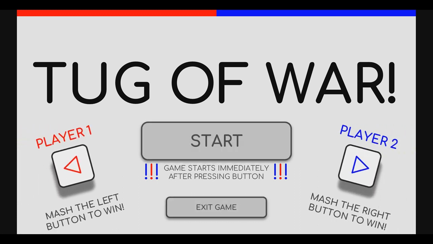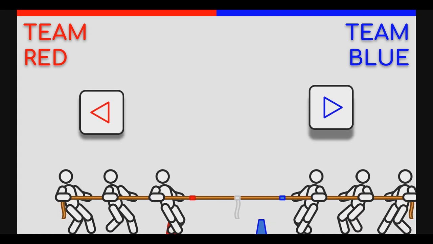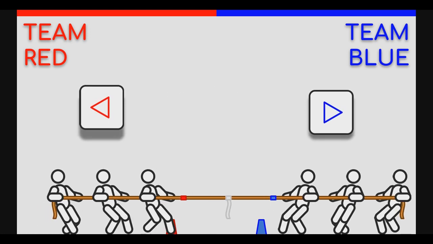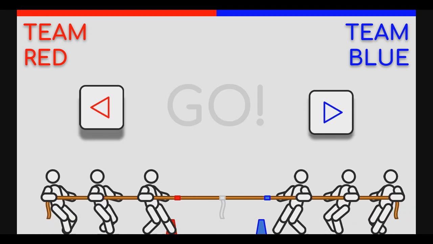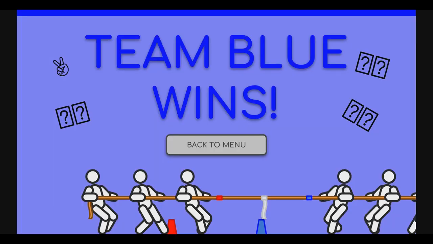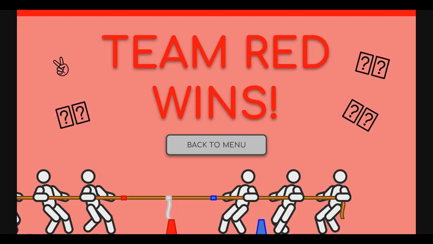It's a 2-player game. I don't have a second player here right now because everyone's busy, so... Game starts immediately after pressing this button. Basically, this is clever, because what you have is a bunch of slides, right? And then we're taking left and right to go forward and backwards in the slides, which are doing the animation, and eventually winning. My question is, what happens when red wins? Oh, back to menu.